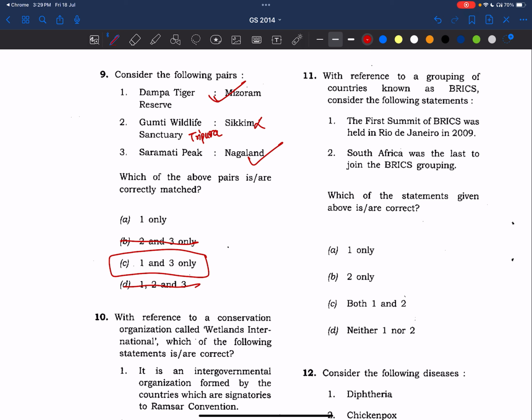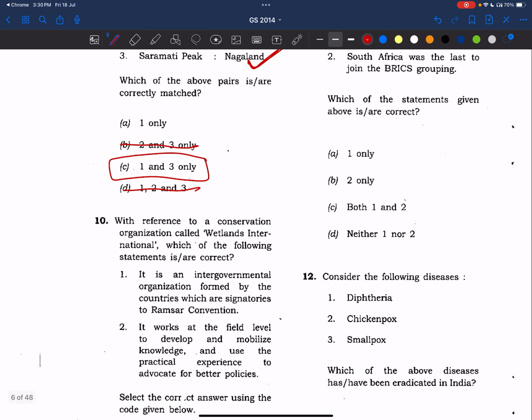Let's make notes of tiger reserves and important wildlife sanctuaries in the northeast area. Most of the cases UPSC will be asking about the northeast because all will be in one cluster only. Sometimes we get confused whether Gumti is in Sikkim or Tripura, Mizoram or Manipur. I don't know, so let's make notes on all these things. Okay, we know. Answer is 1 and 3. Let's move to the next question.